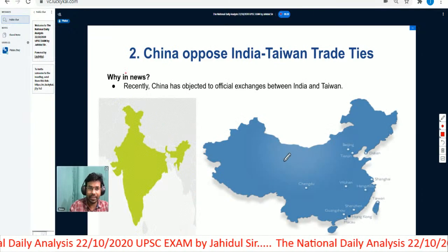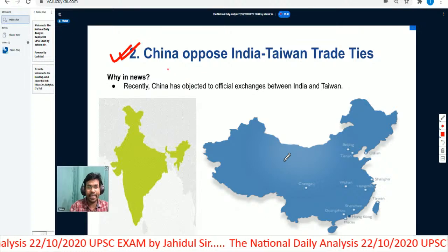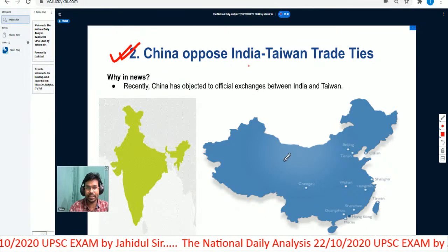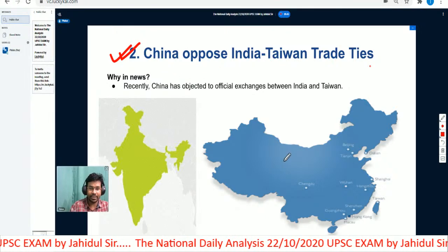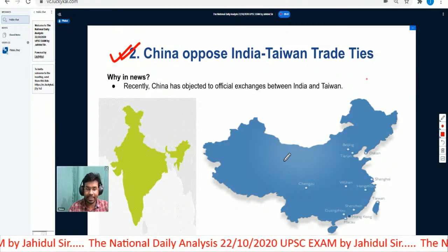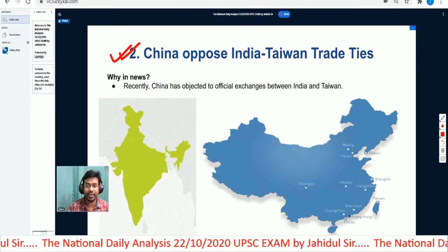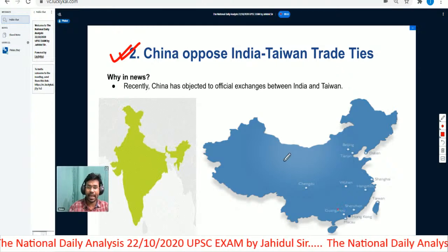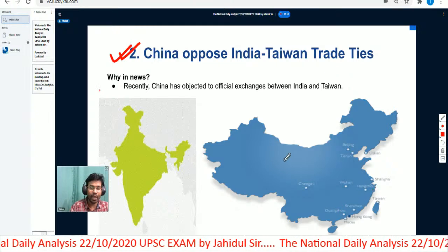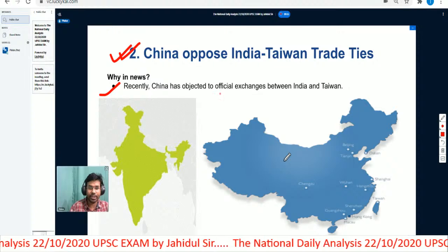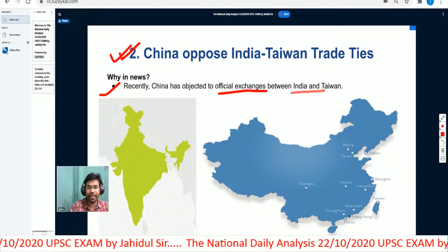Okay, we will understand the next topic, which is China opposes India-Taiwan trade ties. So we will understand why China is opposing India-Taiwan trade ties. Why was it in the news? Because China has objected to the official exchanges between India and Taiwan.